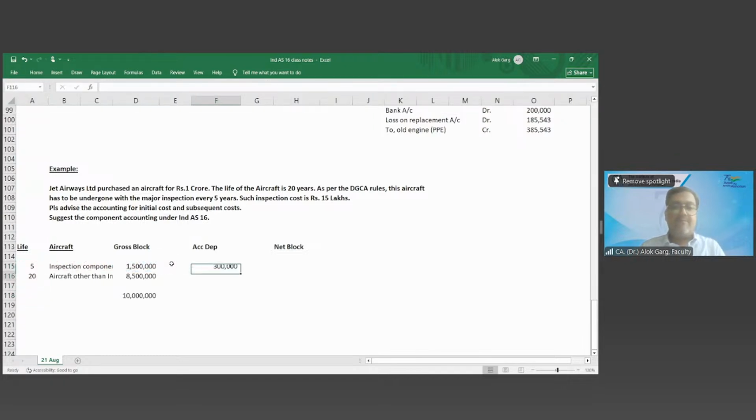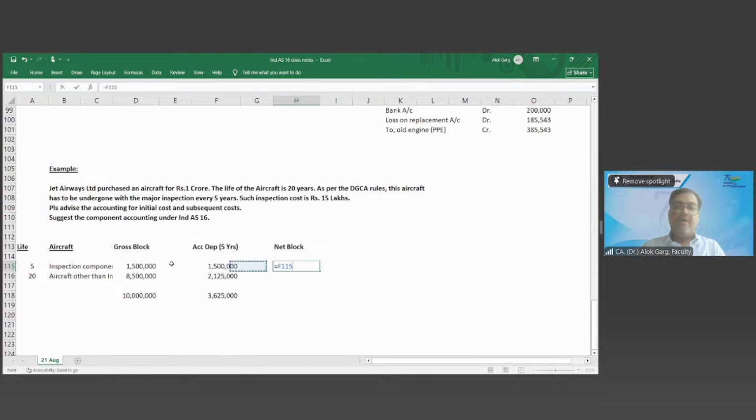Divide by 5, this is the per annum depreciation. So what is the accumulated depreciation after 5 years? This multiplied by 5.